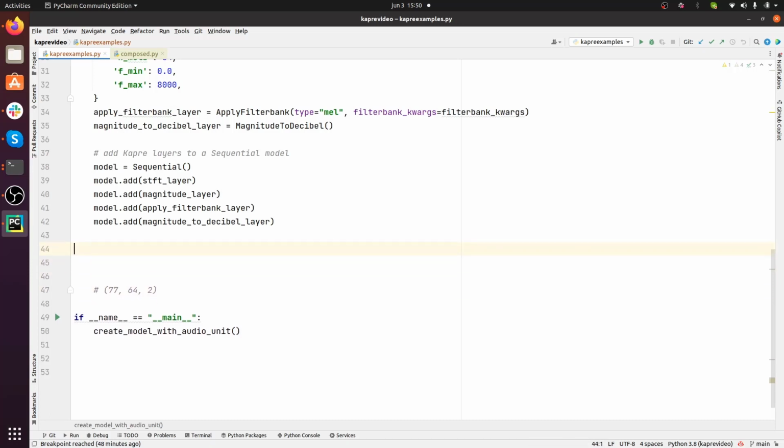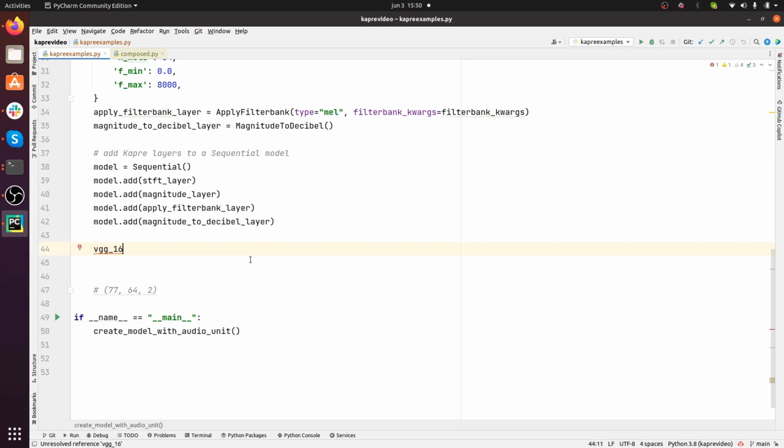Now what I want to do is add a simple VGG16 model in front of this audio backend. In other words, we want to add VGG16 to the model that we've built so far. So let's create VGG16.